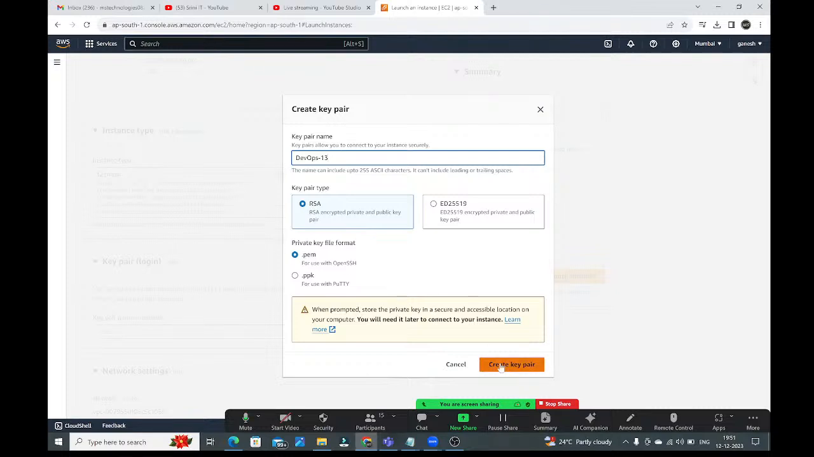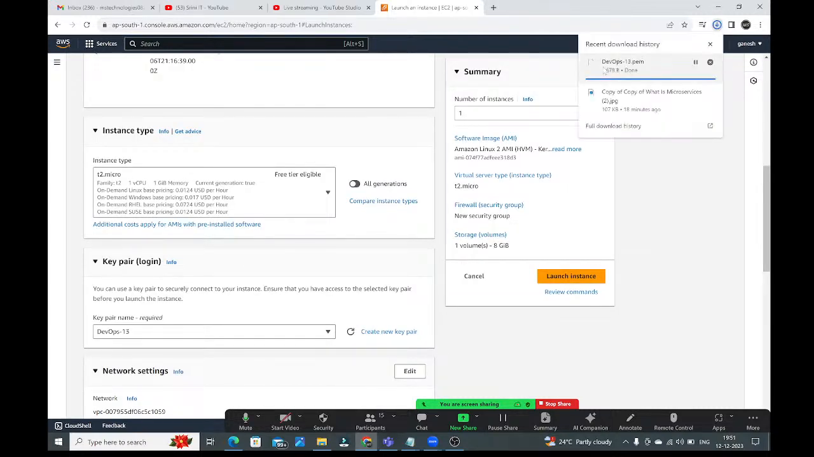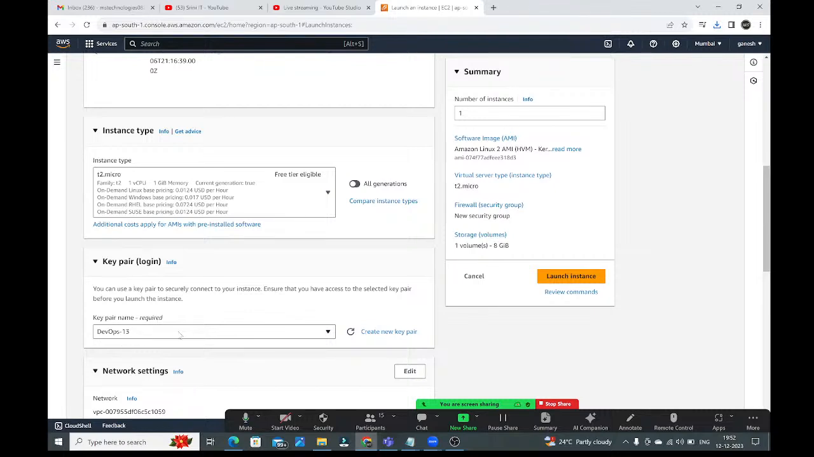Now click on create key pair. Here two keys will be generated. Public key will be stored in the AWS, private key will give it to us. Click on this create key pair. See guys, here it is downloaded. See here, this is DevOps-13.pem. DevOps-13.pem is downloaded in your system. Okay, now here you got this one, guys.